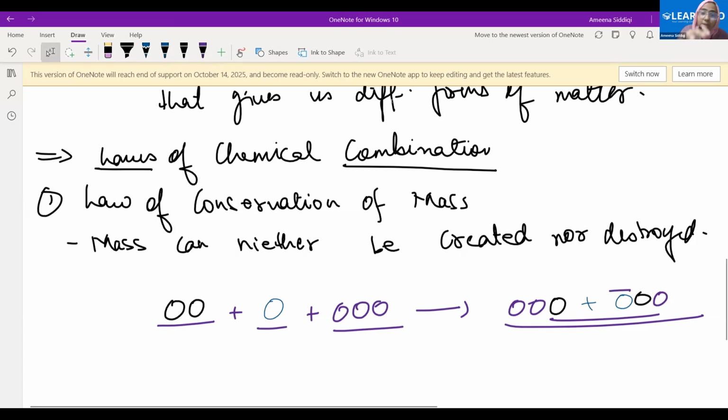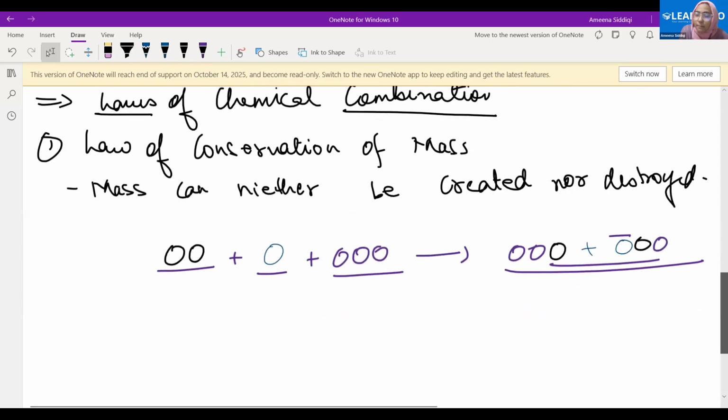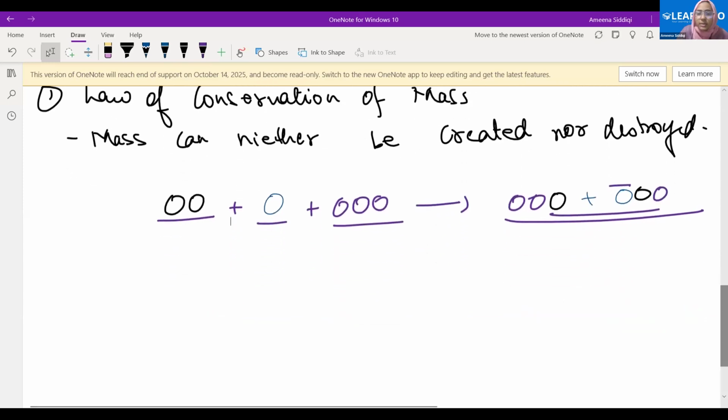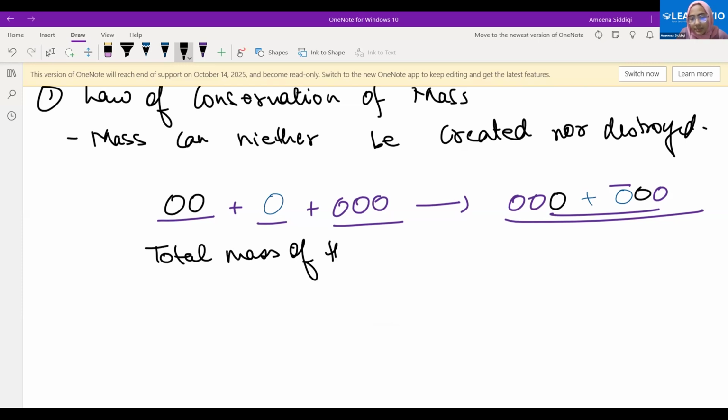Whatever mass we are putting in, that is because of the atoms, right? Because they are really combining. So I should have the same number of the atoms in the product also. The combination will change because they are combining, obviously, but the number will remain the same. Is it okay? And therefore, this is the main point for you: total mass of the reactants should be equal to the total mass of the product. That's it.